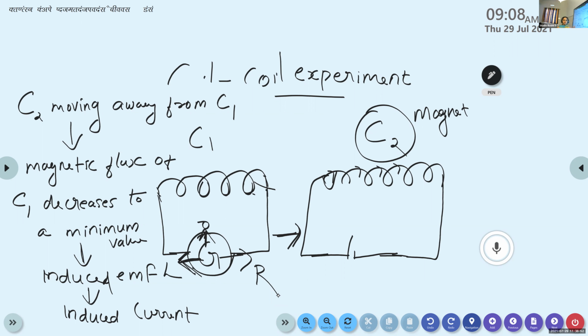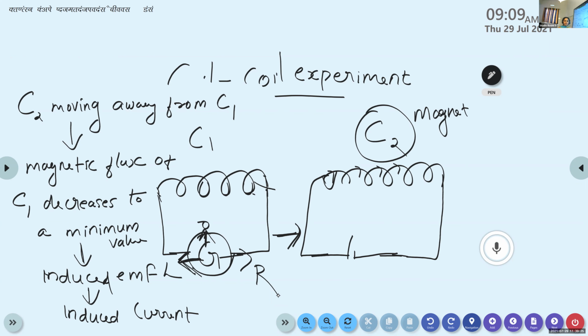So this is the second experiment that was conducted by Michael Faraday. From this experiment also he drew the same conclusion. The relative motion between the two coils is responsible for the generation of the current. The current is generated if and only if the second coil is moving towards or away from the first coil.